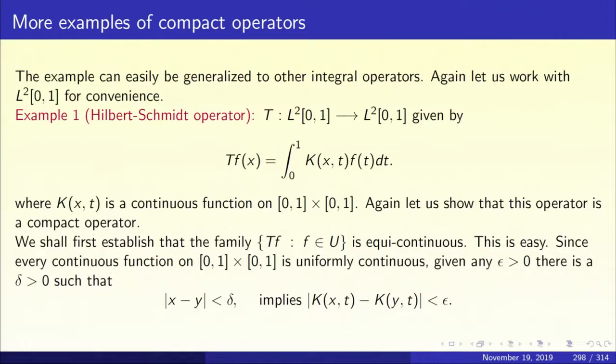Let us show that this operator T is a compact operator. Again, we are going to use the Ascoli-Arzela theorem. First, we shall establish that the family Tf, where f varies over the closed unit ball U, is actually equicontinuous, which basically means that this operator T maps L2 of 0,1 inside the space of continuous functions.